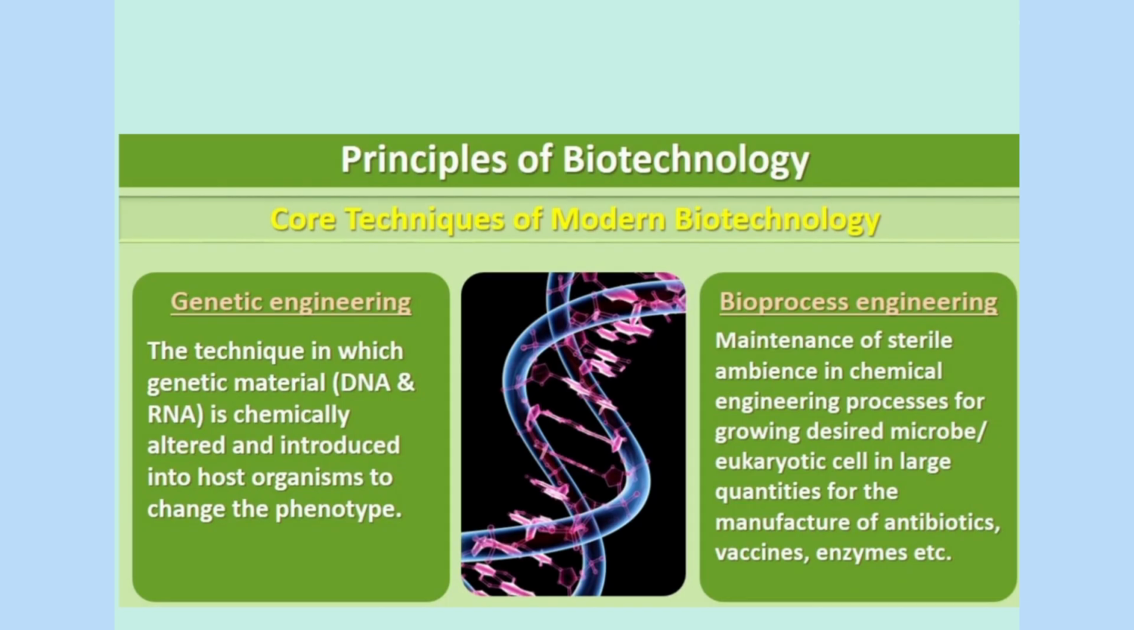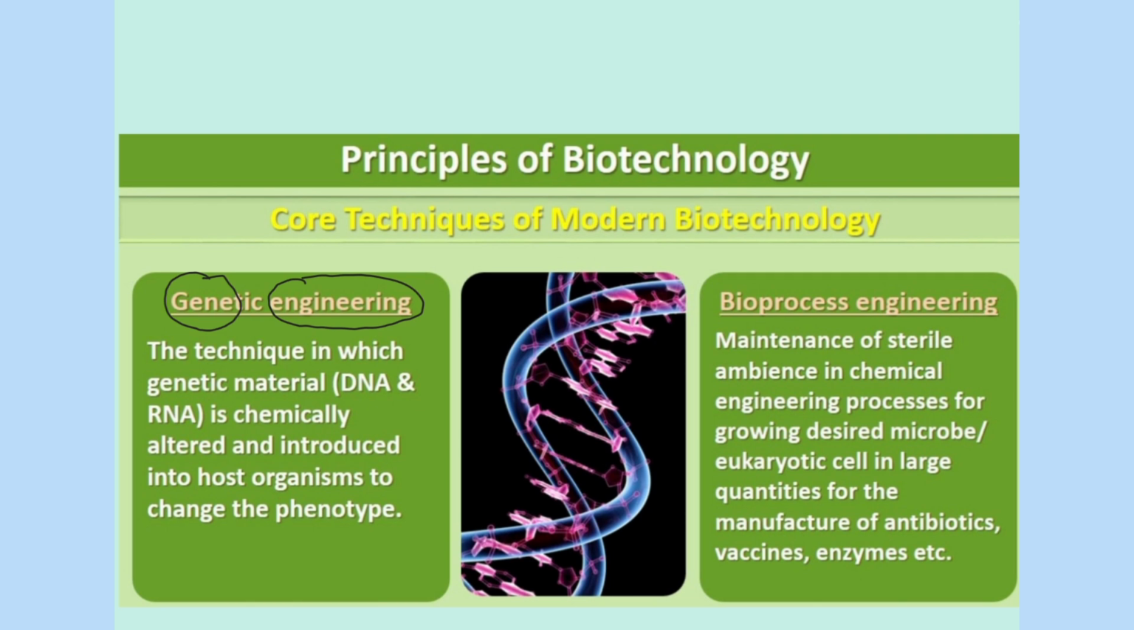Next, let's move to the principles of biotechnology. There are two main principles of biotechnology. The first principle is genetic engineering. Genetic engineering plays a very important role in biotechnology. Most of the processes of biotechnology involve genetic engineering. Let's see what genetic engineering is. Genetic engineering means you are engineering the gene, that is, altering the gene. Why? To obtain some products.